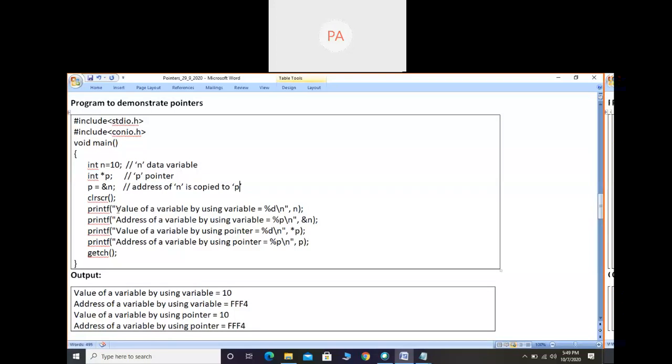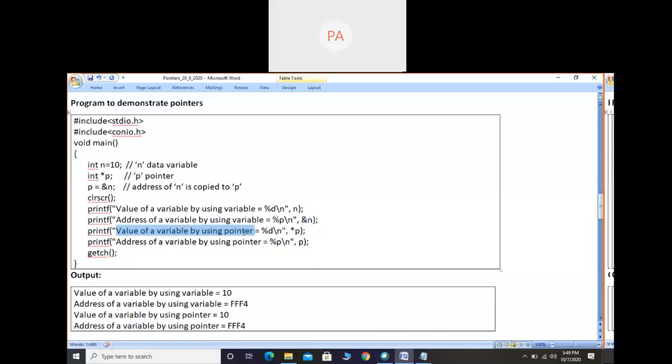Next, look at the printf statements. I have written value of a variable by using variable, nothing but data variable. Wherever I say variable, you just understand data variable. Wherever I say pointer, you just understand pointer variable. Value of a variable by using variable, you can say n without any symbol. As I said, a data variable used without any symbol displays the value. Address of a variable by using variable: whenever you want the address of a data variable, just write &n, ampersand data variable.